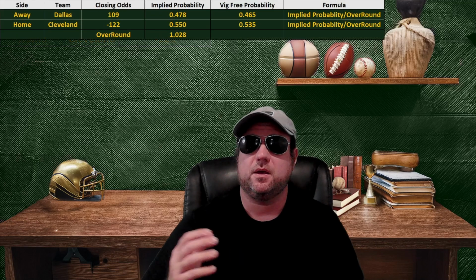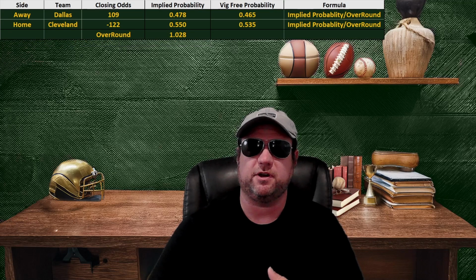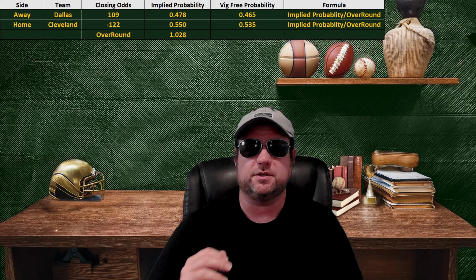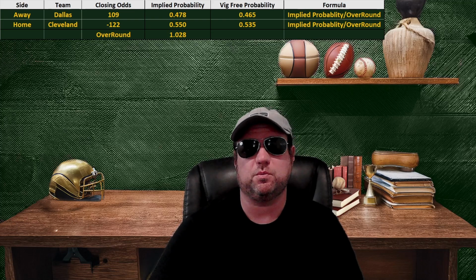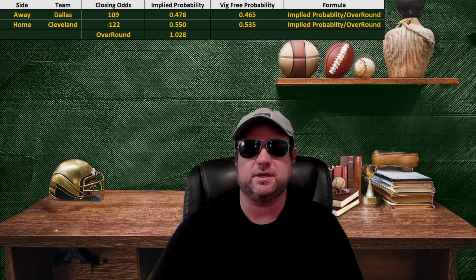The first step to solve this one is to actually calculate what the new vig-free implied probabilities are. And in this case, we'd use the same formula. We calculate the same over-round. Now Dallas has a 46.5% chance of winning the game, whereas Cleveland has a 53.5% chance. So I moved 3% better. I'm now going to win the game more times by 3% or so. Our friends that had bet Cleveland moved against them. They're more likely to lose their bet than they were to win the bet.